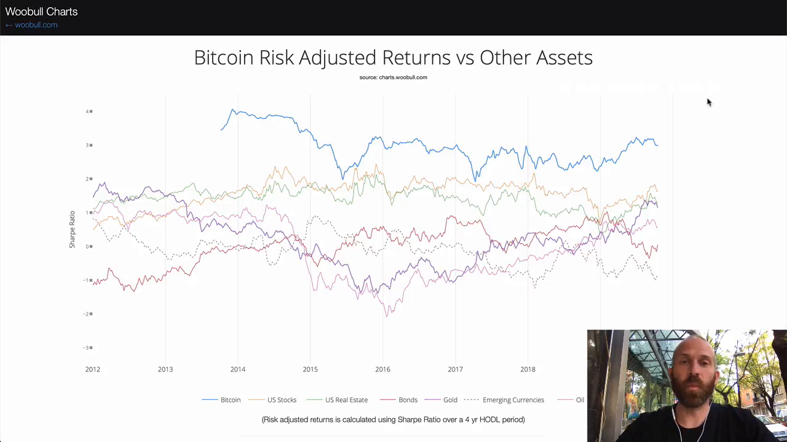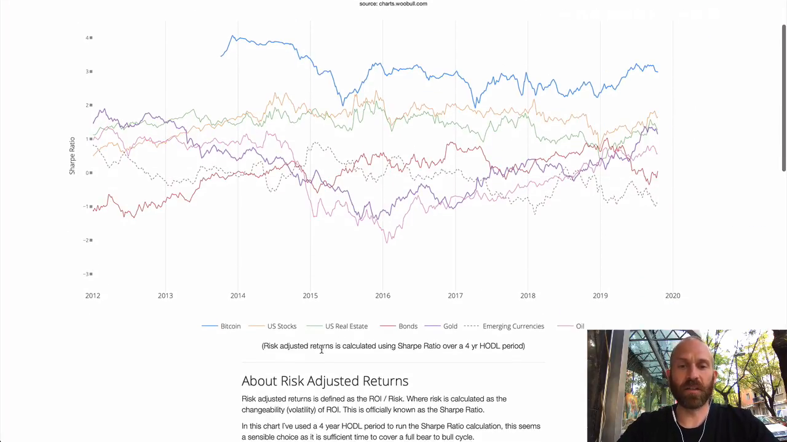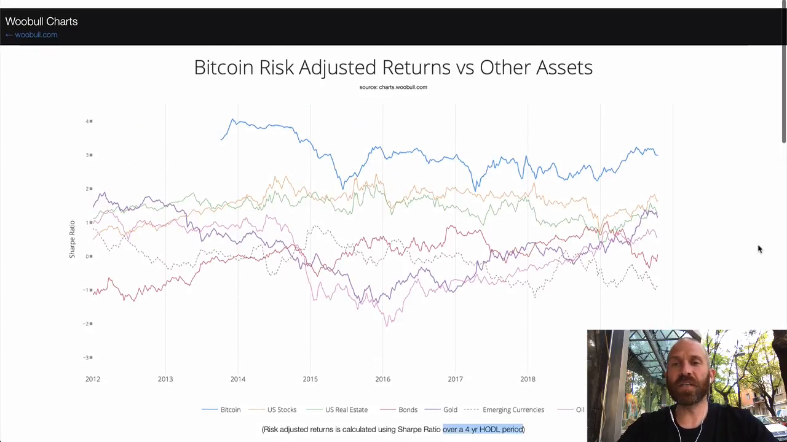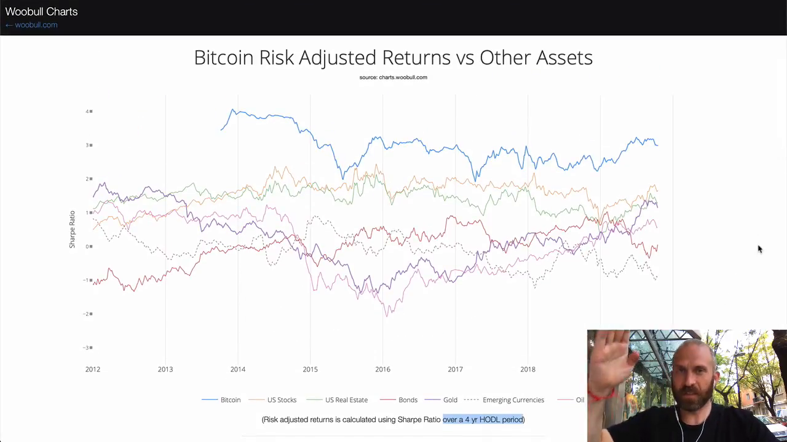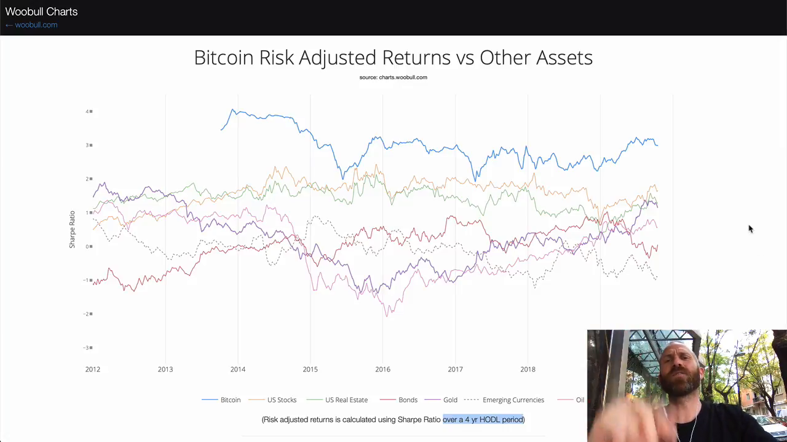So, when Willy Woo took a look at these things, he calculated the Sharpe ratio over a 4-year hodl period, just because he figured that 4 years gives enough time for a whole entire Bitcoin cycle, from bull run to bear market, that type of thing. So that chart there just proves it. Bitcoin, still the best.